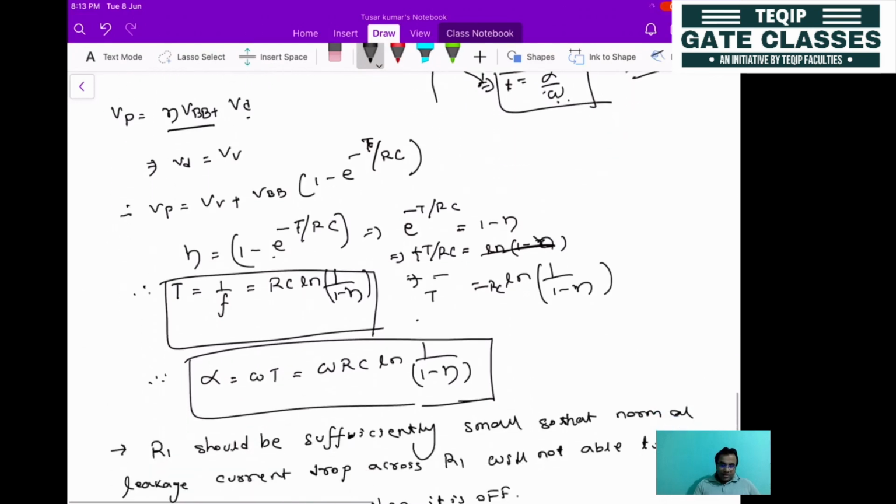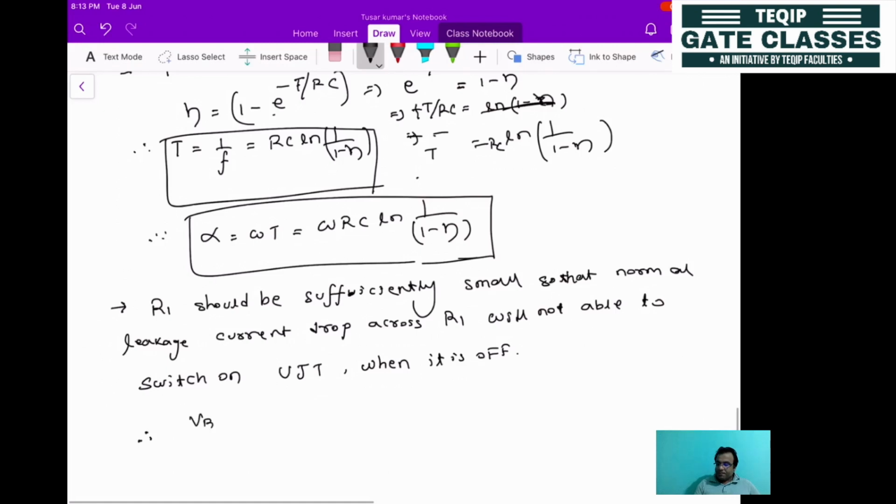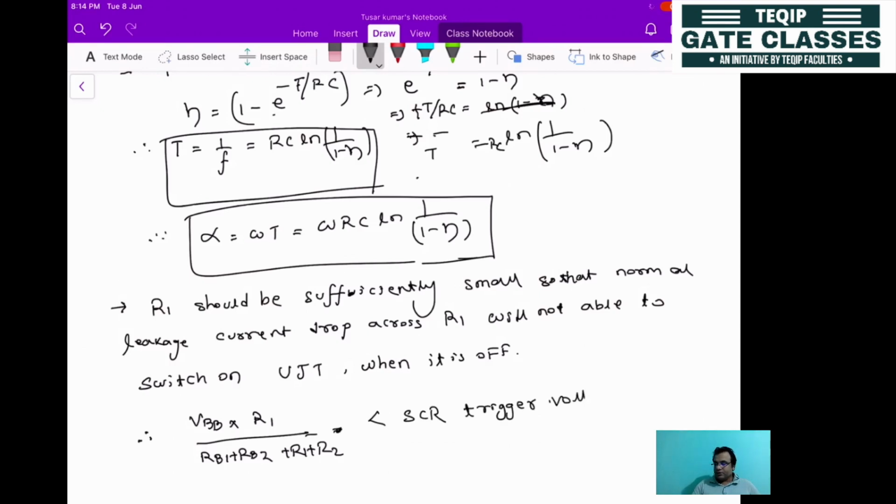So you can write that voltage V0 as VBB into R1 divided by RBB1 plus RBB2 plus R1 plus R2, and that should be less than or equal to the SCR trigger voltage, VGT.